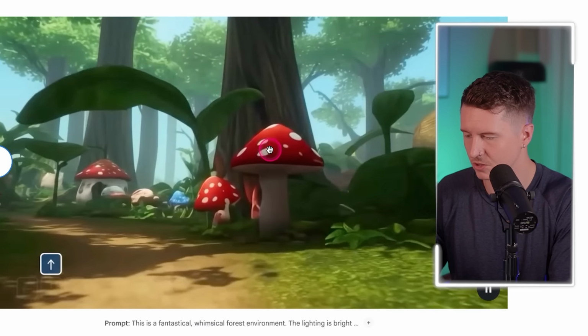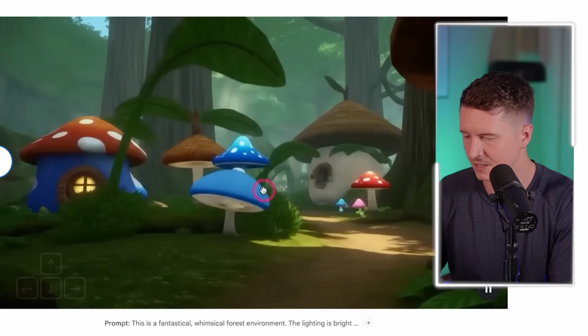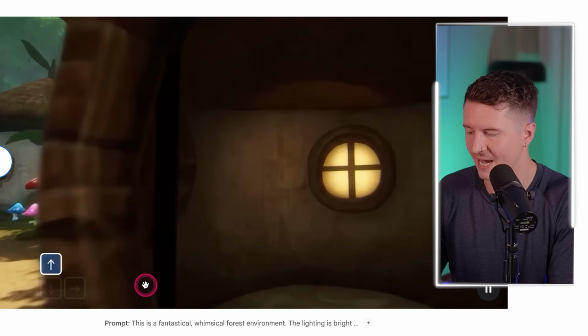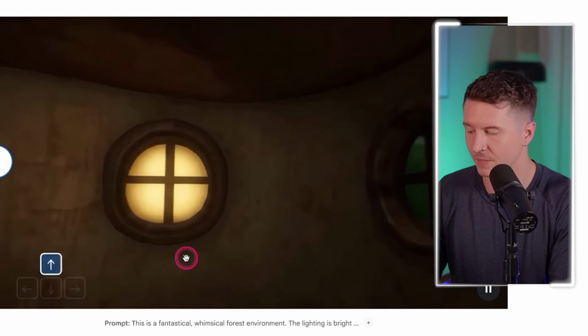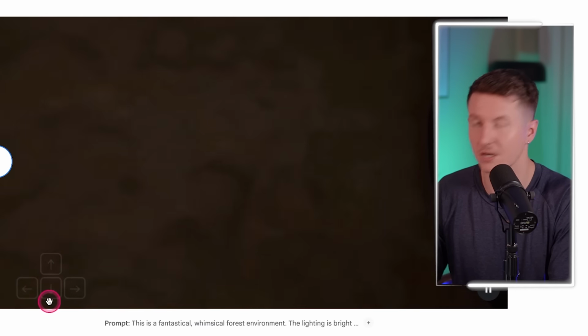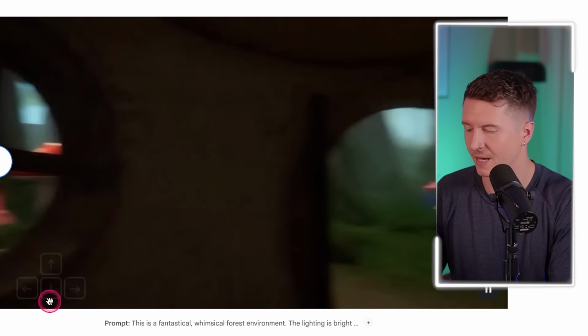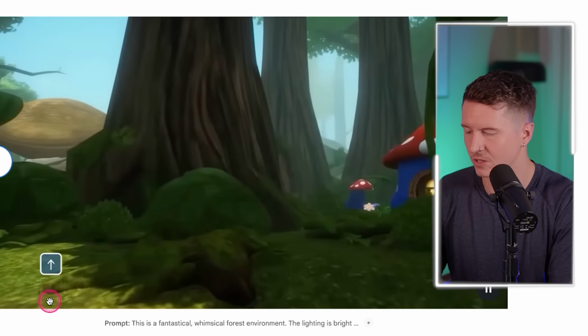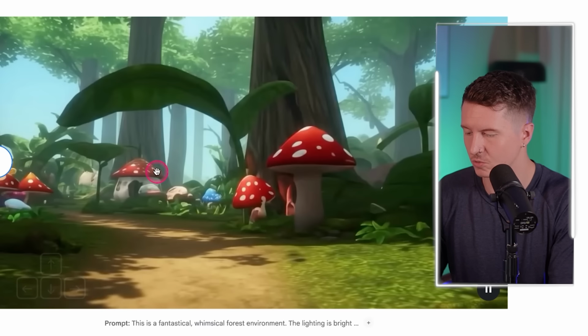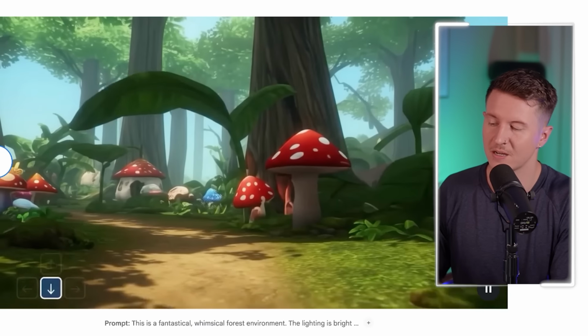So just take an image here of this toadstool. We can notice there is a toadstool here, and then we're going to go into this house. You can see that you can perform this action with an action button. Mostly the controls being used here are the arrow keys, and as we return out of the toadstool, you can see that these toadstools are still there in the same place.